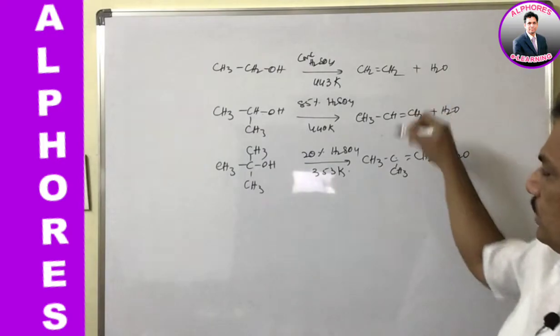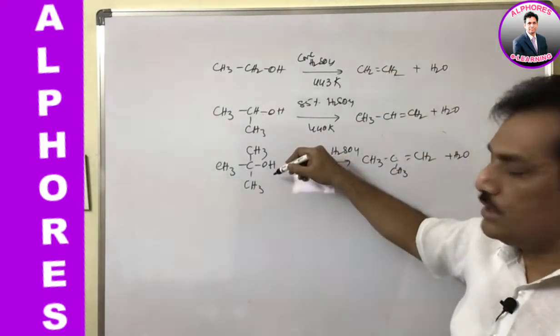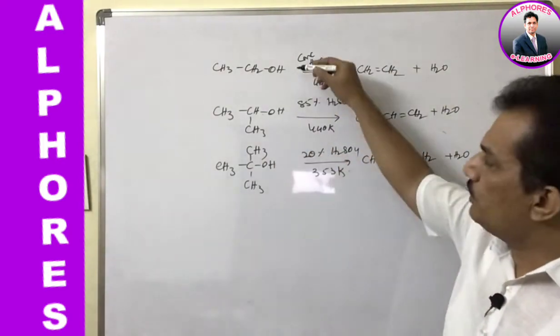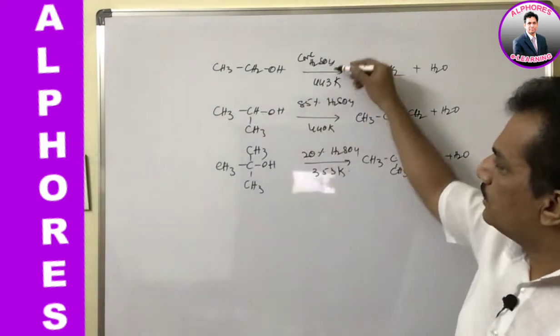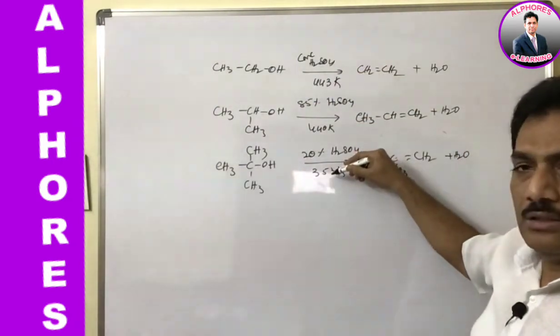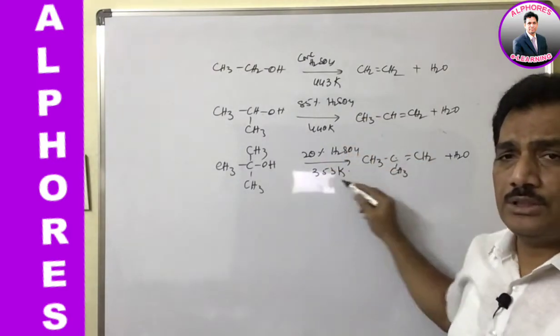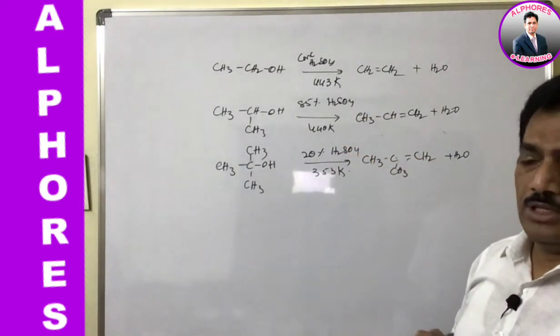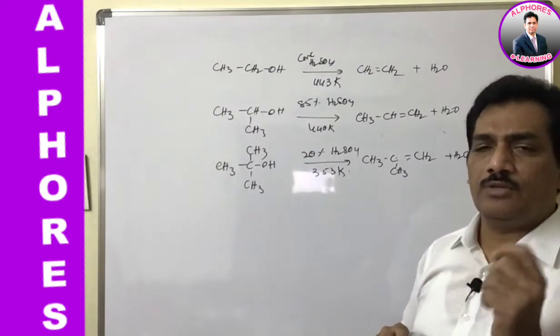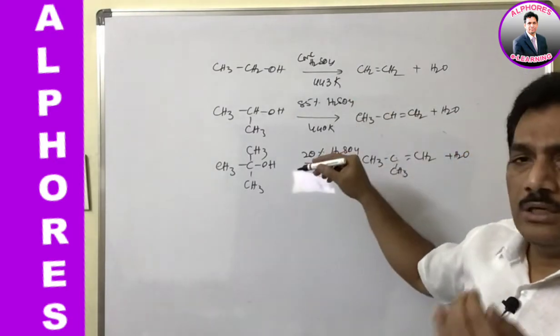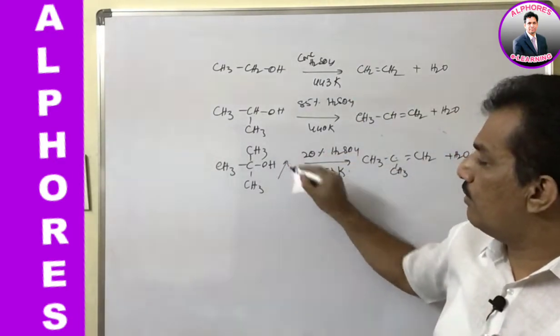And with increasing degree of alcohol, the drastic condition required is reduced, that is, milder conditions also support this elimination. The vigorous nature of the catalyst or condition can be reduced with increasing degree of alcohol.